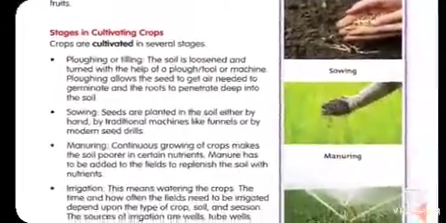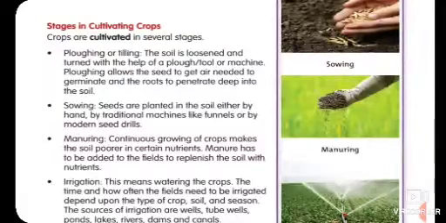So now we will discuss the stages in cultivating crops. Crops are cultivated in several stages. Now you are very familiar with this term plowing, right? So plowing or tilling: the soil is loosened and turned with the help of a plow, tool or machine. Plowing allows the seed to get air needed to germinate and the roots to penetrate deep into the soil.